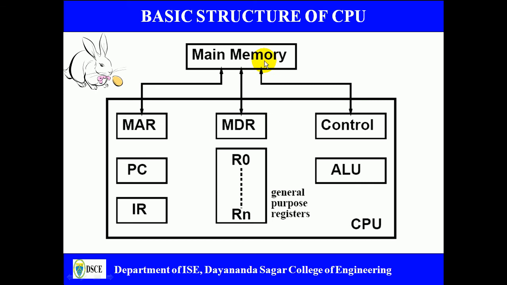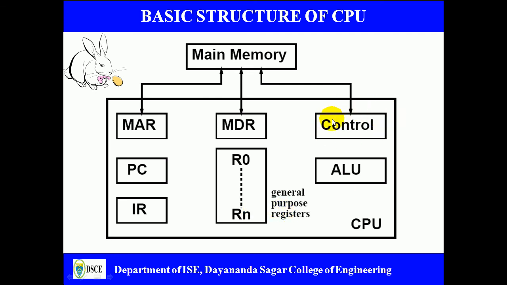Mainly this shows the interconnection between the main memory and the processor. So basically the program counter contains the address of the next instruction to be executed, and the MAR, memory address register, is also a register which contains an address, and MDR contains the instruction as well as the data of the program, and IR contains the actual instruction, and R0 to Rn are the temporary storage registers.